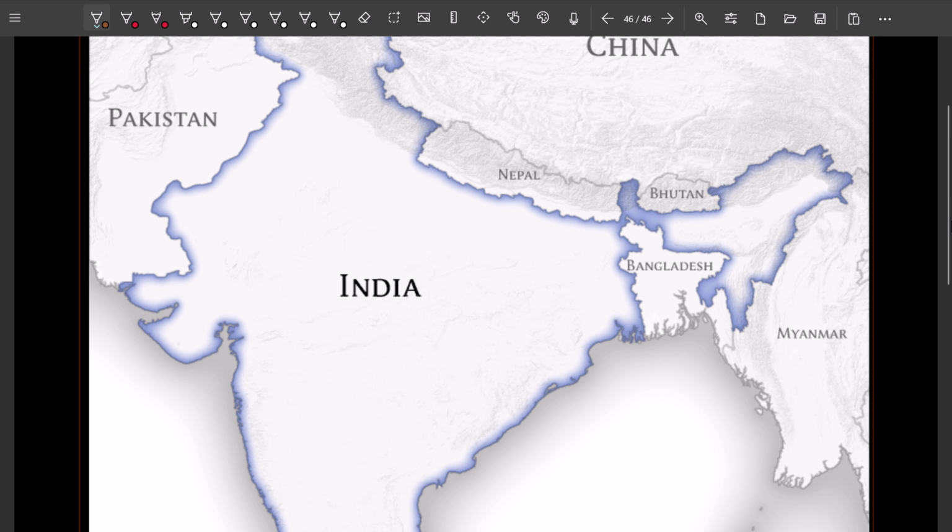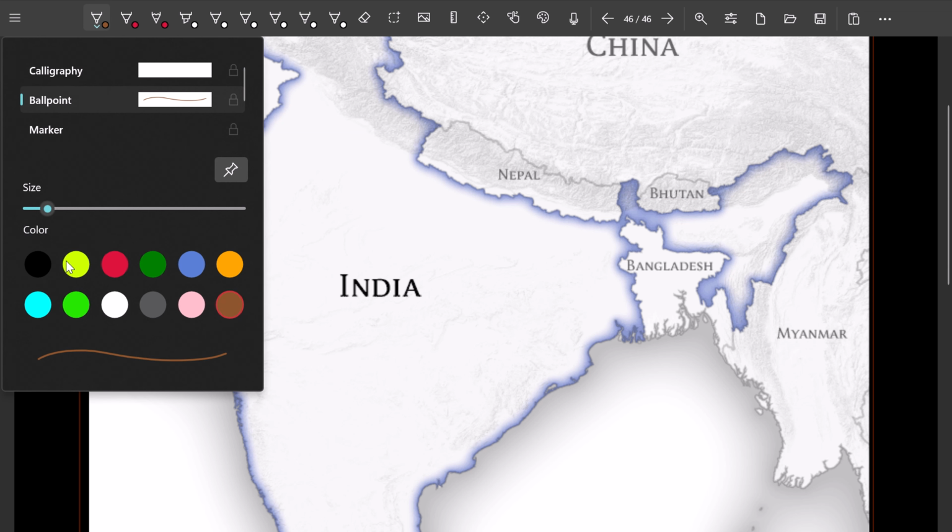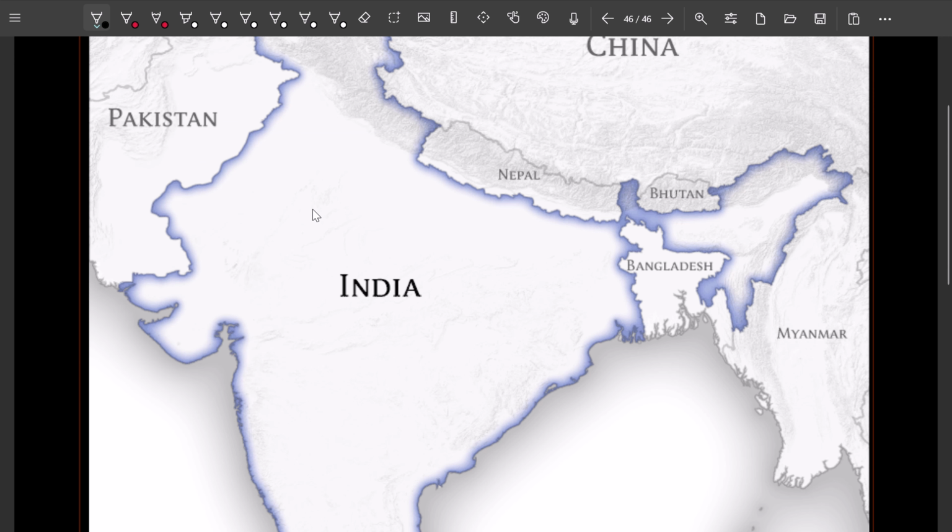We will see the west flowing rivers. The first west flowing river in India is the one and only Indus. This is the west flowing river. The first one is Indus.